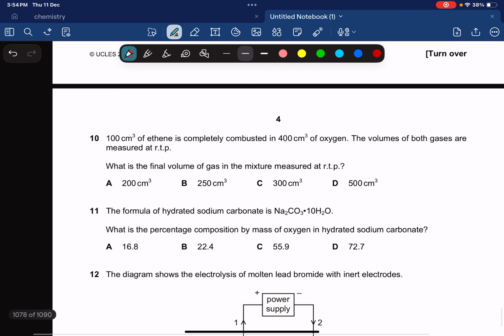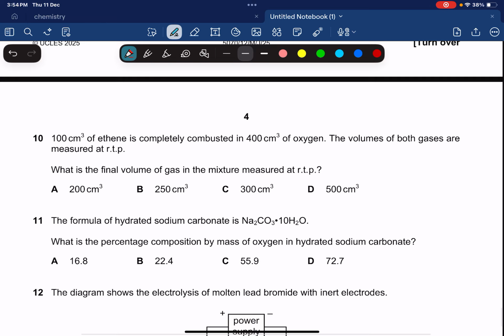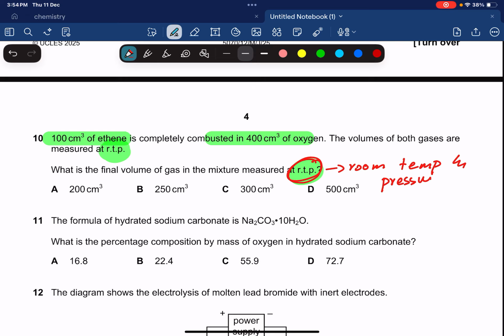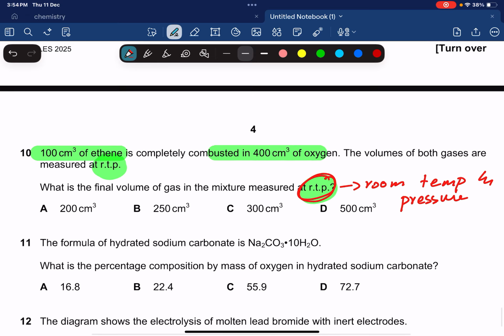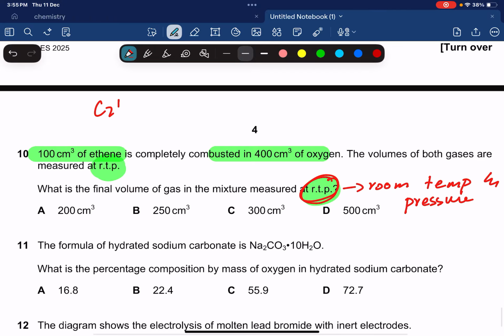100 cm cube of ethane is completely combusted in 400 cm cube of oxygen. What's happening? You have ethane, you are combusting it in oxygen, and the volumes of both gases are measured at RTP. What is the final volume of the gas in the mixture measured at RTP? So now there's one important thing at RTP. RTP means room temperature and pressure. So the first thing, let's write down the equation for ethane, which is C2H4.